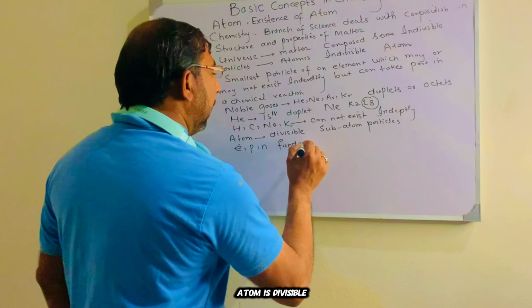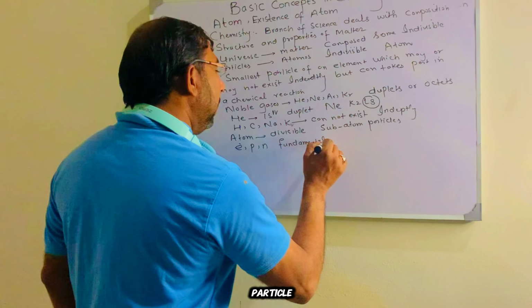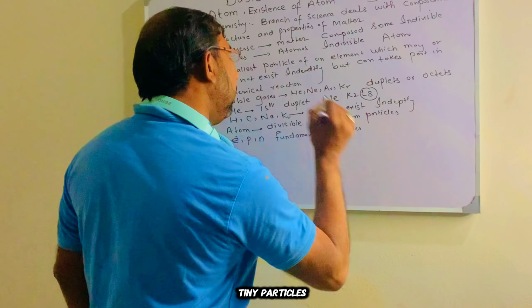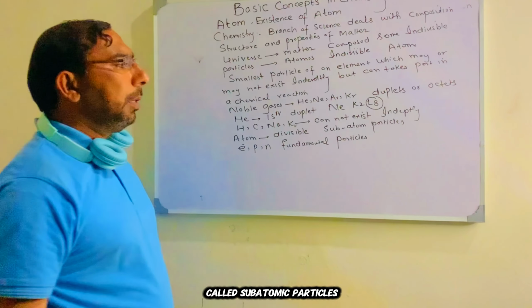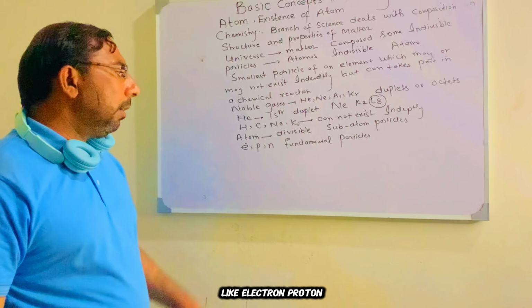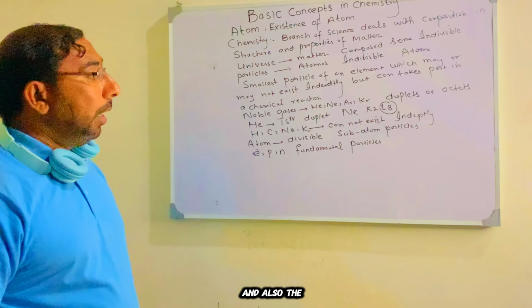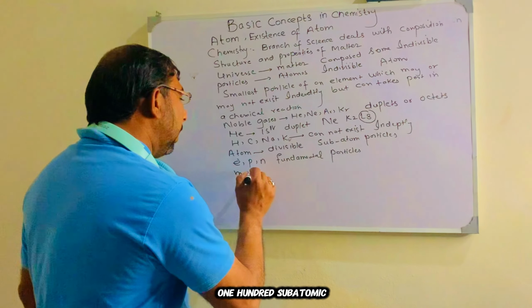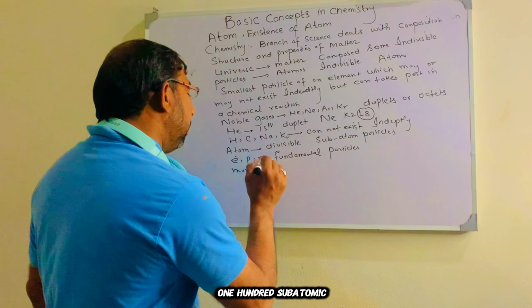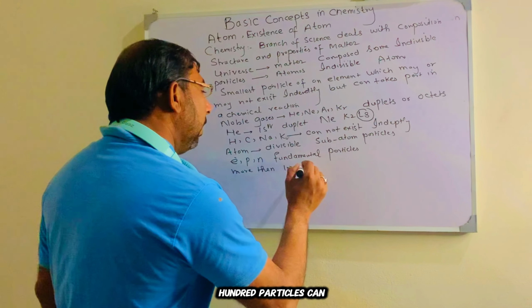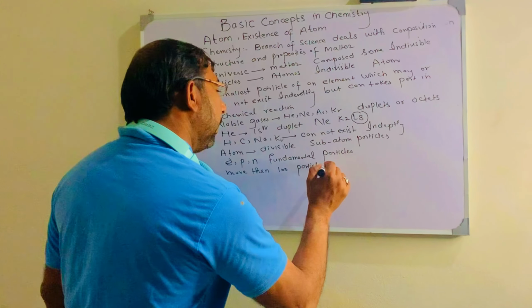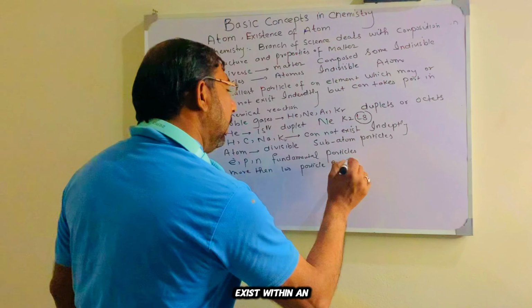It means that atom is a divisible particle and it is further composed of tiny particles called subatomic particles. Also, modern research shows that more than 100 particles can exist within an atom.